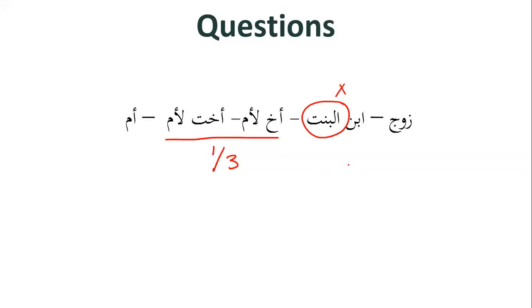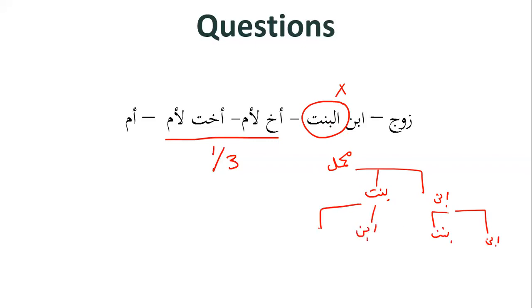So again, we have an individual. Very quickly, let me explain this again, inshallah. Muhammad has a son, and Muhammad has a daughter. Then this son here has a son and a daughter, and this daughter here has a son and a daughter.